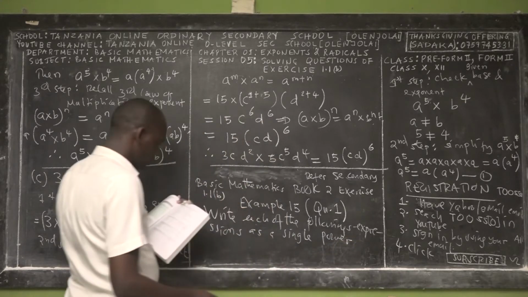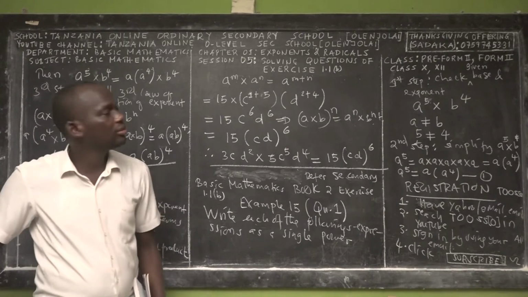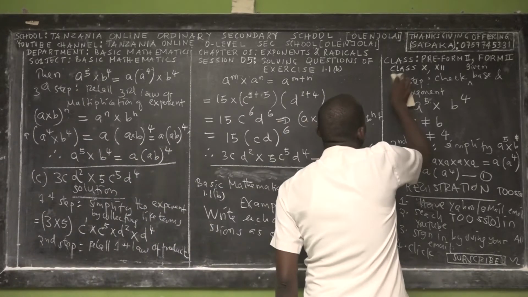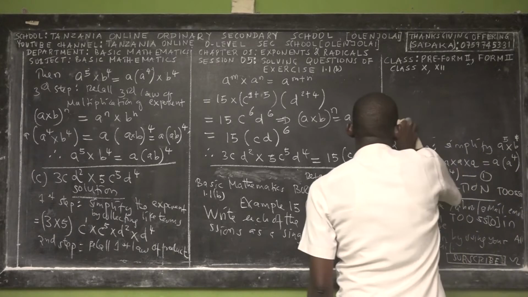So we have been given so many expressions, but let me list all of them. I won't write for all. I'll leave some of them to be your homework, to build your mindset.